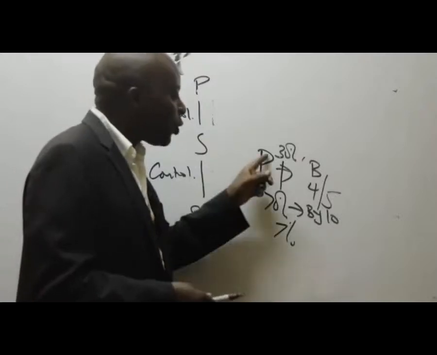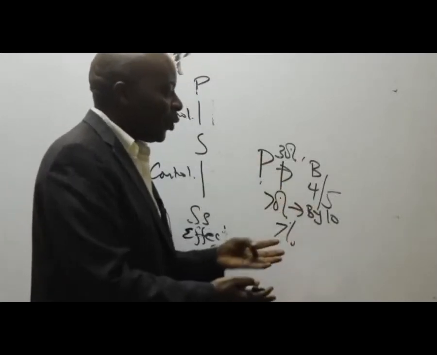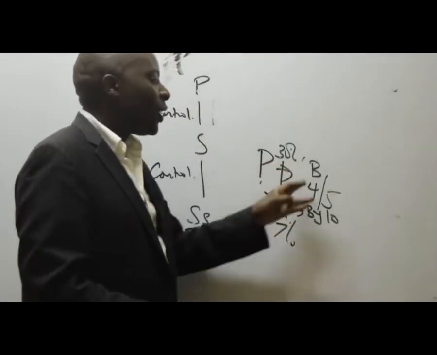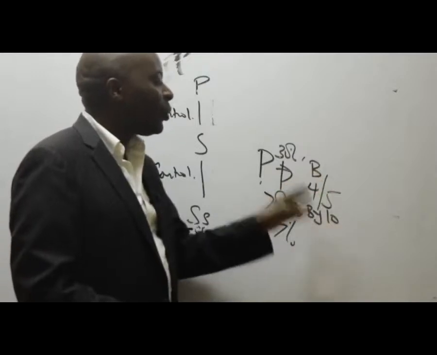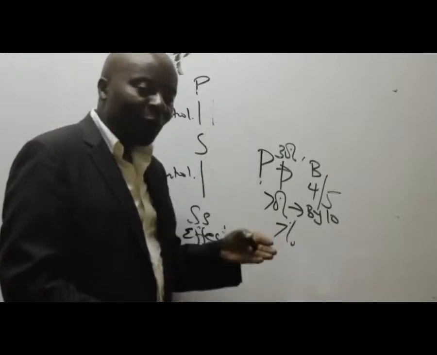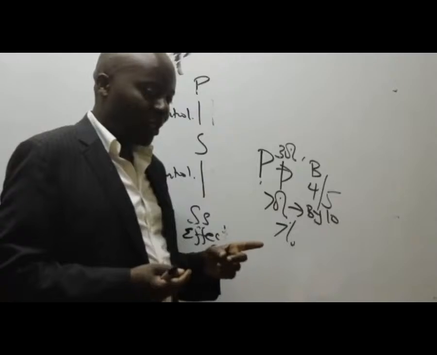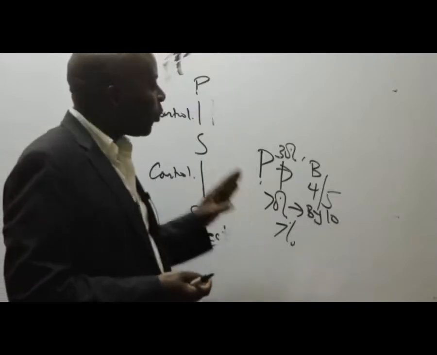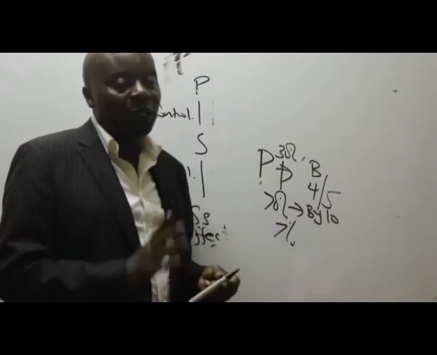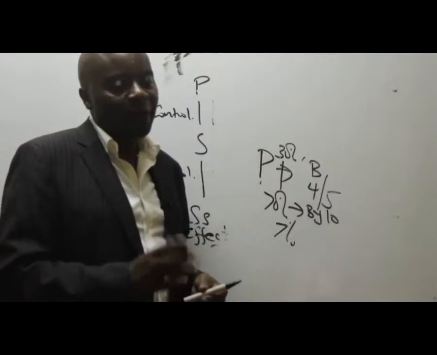You only need 1 or 2 people to be able to pass resolutions very easily. It will be easier for you to coalesce a few of them together to get you over 50% to make your decisions, as opposed to the guy who has got 7% putting together many of them. It will not be that easy. So it's all about who is in control, who is calling shots. It's not about percentage. Because the moment you miss out on the definition of these associate subsidiaries, you will get 0 in the entire question, and then you will keep on wondering, how come am I failing this paper called AFR often?